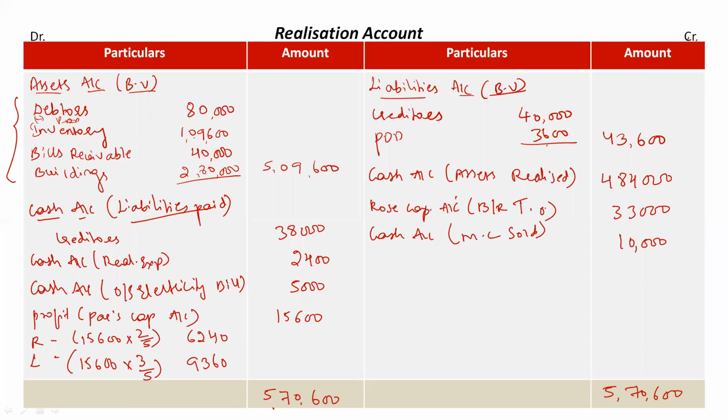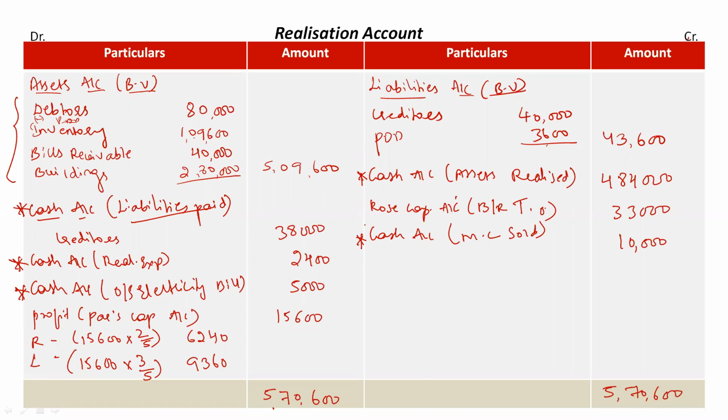Wherever cash account transactions have been made, just tick them, put a star mark near them. On the debit side we have 3 cash entries in realization account, and on the credit side we have 2 cash entries in the realization account itself.